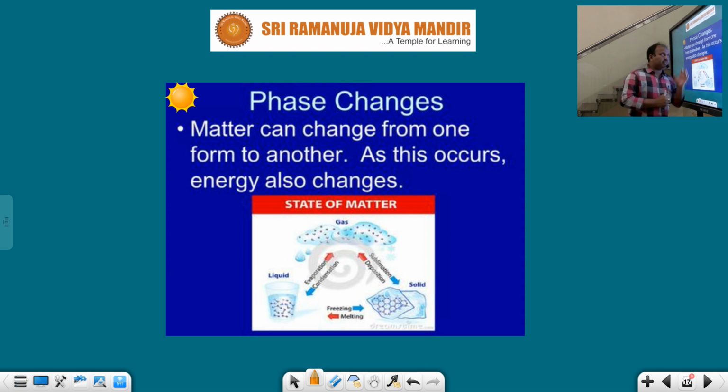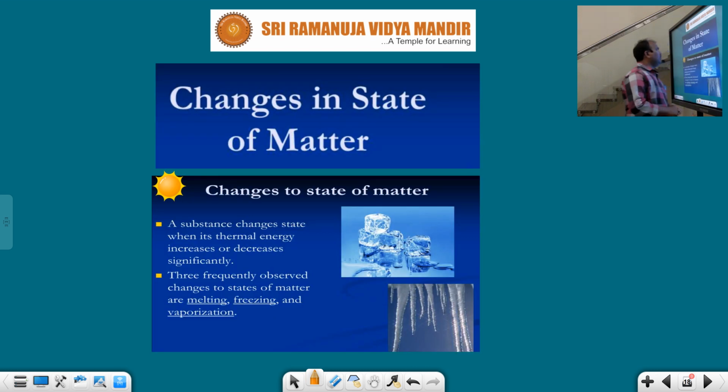That is the data which is given in that chart. So phase changes means matter can change from one form to another form. As this occurs, energy also changes. When the state of the matter changes, energy also changes. Maybe the energy increases or decreases, whatever it may be, but an energy change occurs. So, changes in state of matter, what will happen here, students?